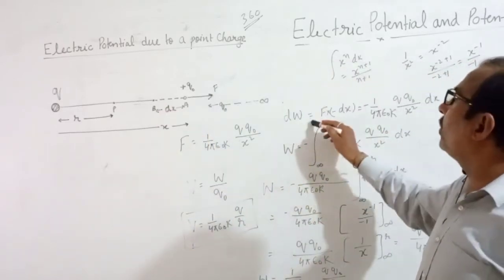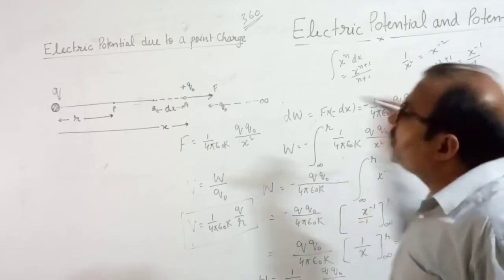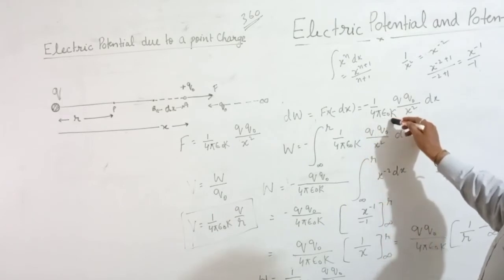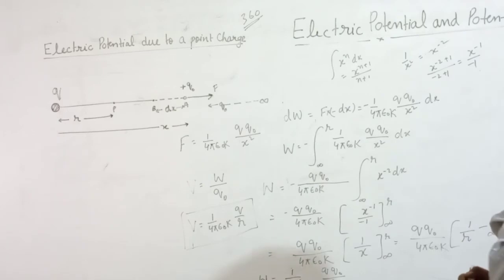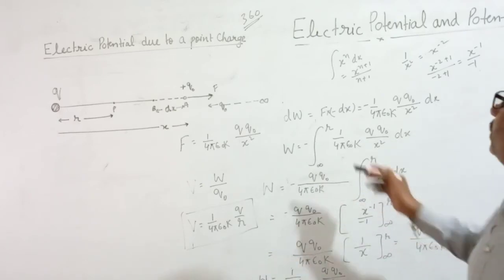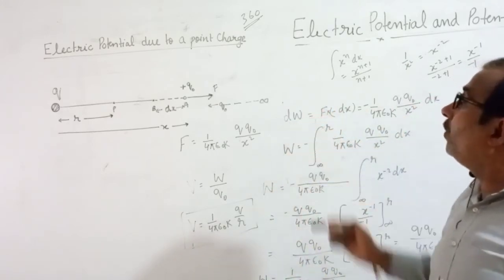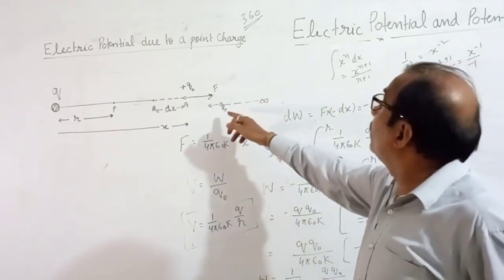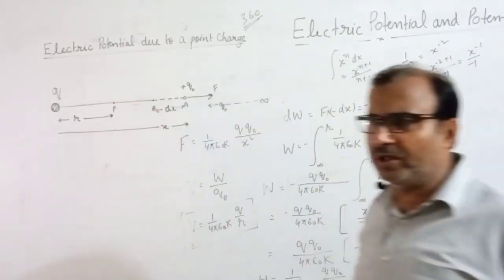So how much work are you going to do? F into minus dx, because the force is acting outward and the displacement is inward. So minus 1 by 4 pi epsilon naught k q naught upon x square dx. This is your dw. Now what you want to do is integrate both sides. Why did you integrate? Because you want to find the work done in taking the q naught charge from infinity to point P, because at point P you have to find the potential.